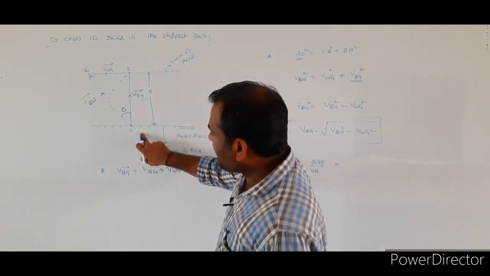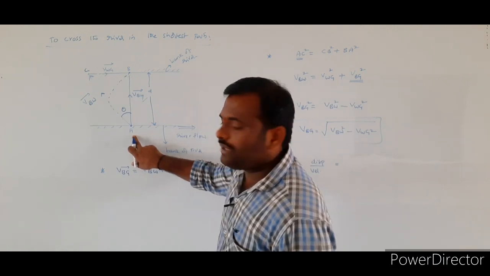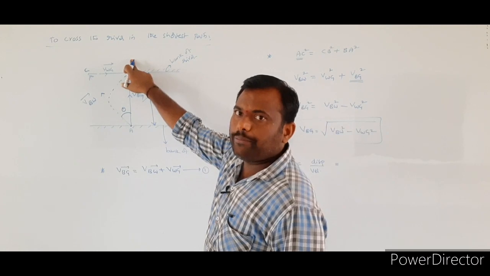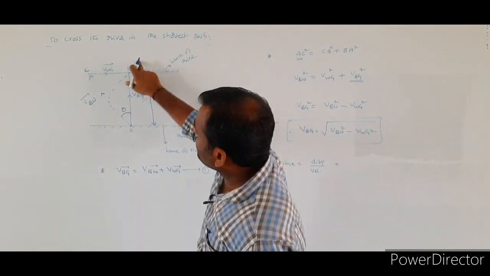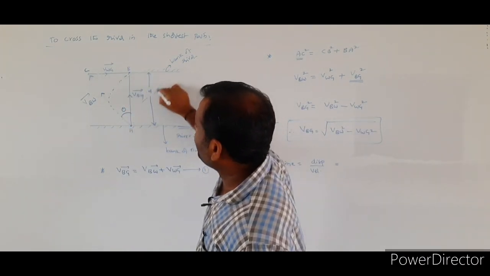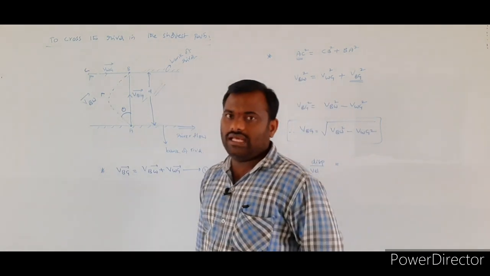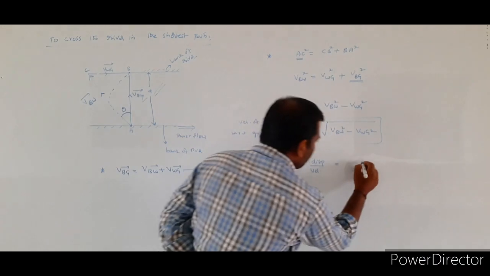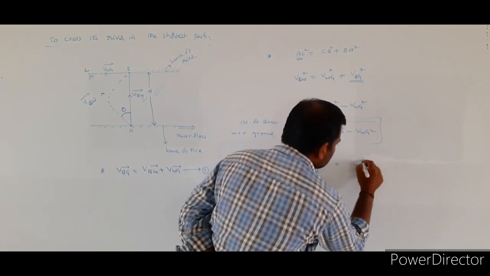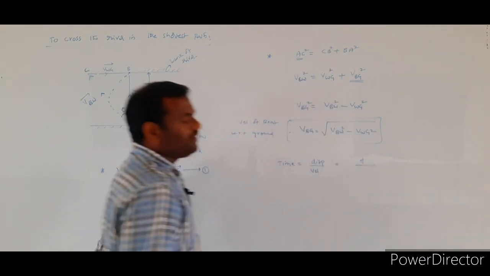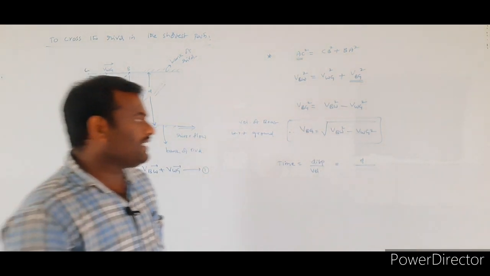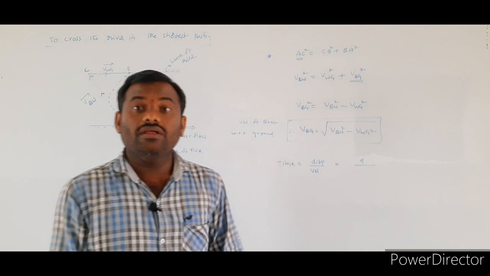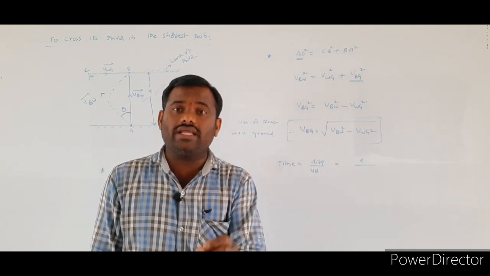If you look at this diagram, the starting point of the boat is A and the final point is B. So the shortest distance between these 2 points is nothing but d only. So from the figure, the displacement covered by the boat is equal to small d. Next, velocity. Which velocity do we have to consider here?